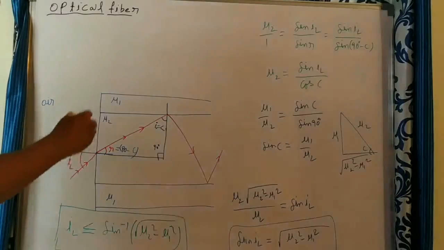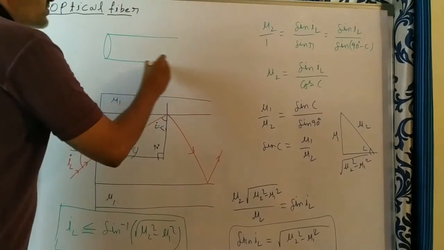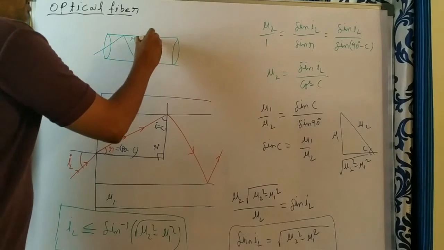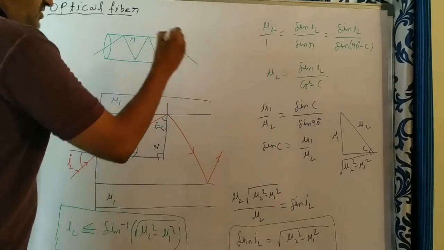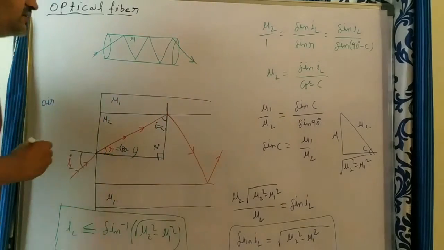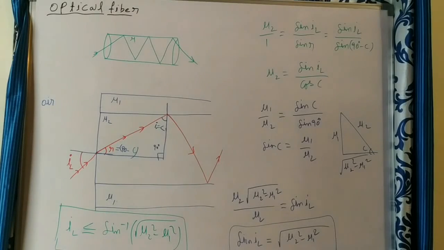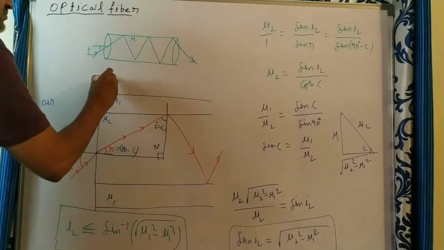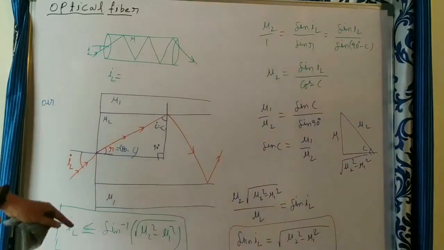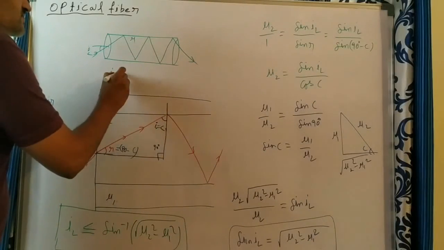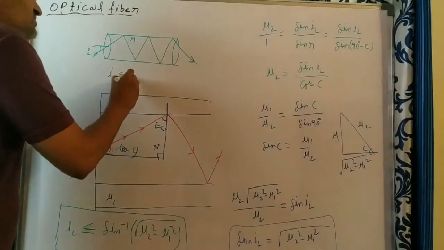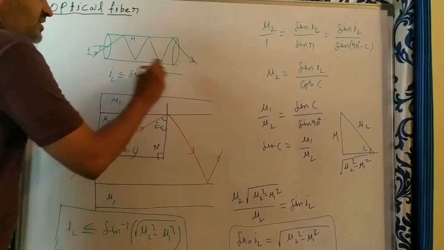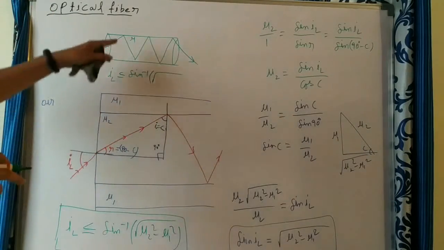Suppose they give a glass rod having refractive index mu, and light enters from one end and, after a number of reflections, leaves the glass rod. Then what is the launching angle here? What is the angle of incidence here? What is the I launching formula? Here I launching is less than or equal to sine inverse of the square root of mu2 square minus mu1 square. Here mu2 is the refractive index of the core, that is mu.